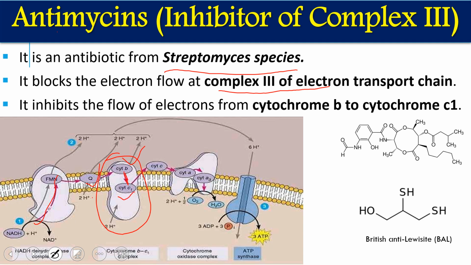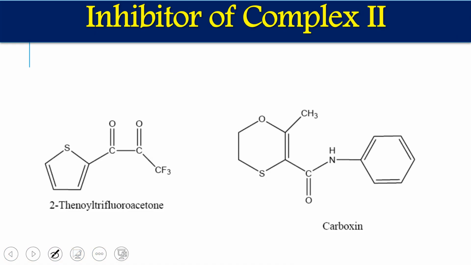So this antimycin, and this British anti-lewisite, BAL, which was used during the World War also, block the electron movement at this place. So the electron will not be transferred from cytochrome b to cytochrome c1. It will be blocked at that particular place.